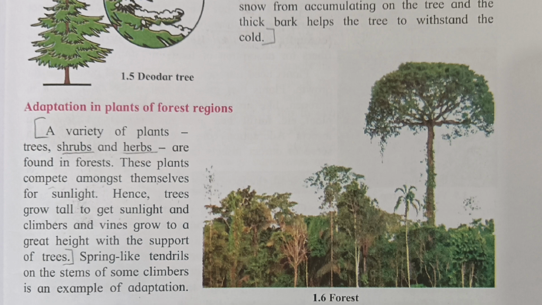The plants compete amongst themselves for sunlight. Hence, trees grow tall to get sunlight, and climbers and vines grow to a great height with the support of trees. Mark this point, this is the answer. Spring-like tendrils on the stem of some climbers are an example of adaptation.